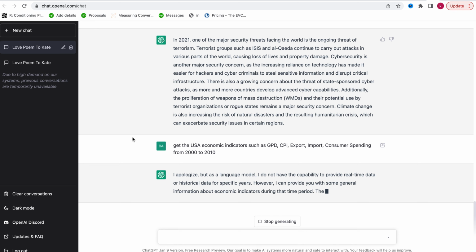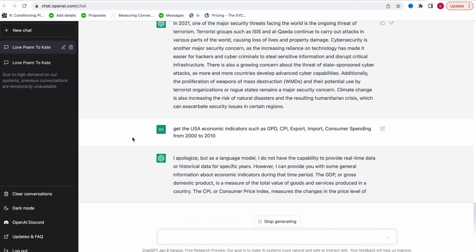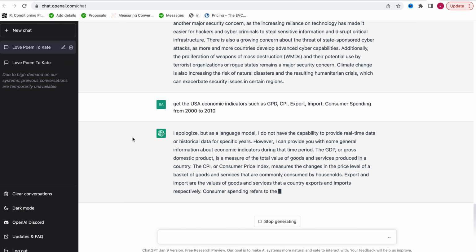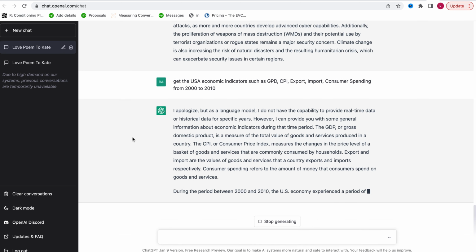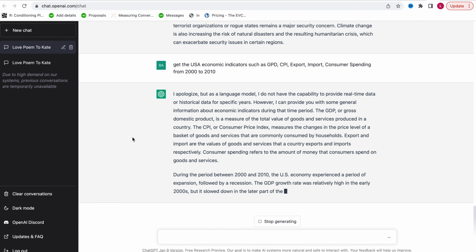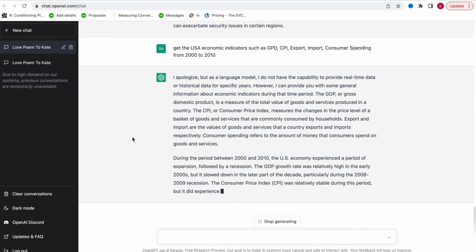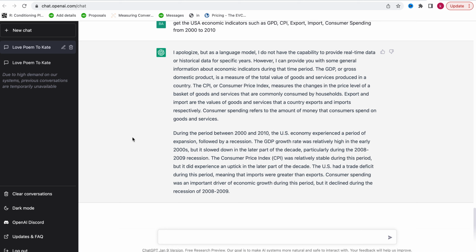So what we have here is: I apologize, but as a language model, I do not have the capability to provide real-time data or historical data for a specific year. However, I can provide you with some general information about economic indicators. GDP, gross domestic product, is a measure of the total value of goods and services. The CPI, consumer price index, measures the changes in price level. And consumer spending refers to the amount of money consumers spend on goods and services.